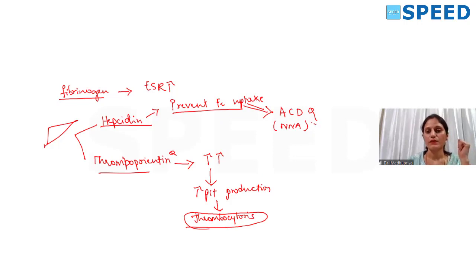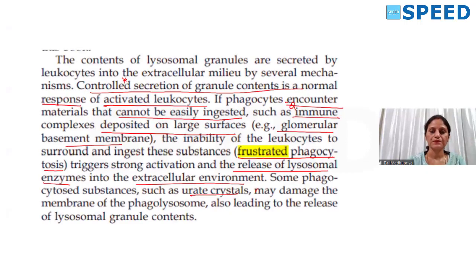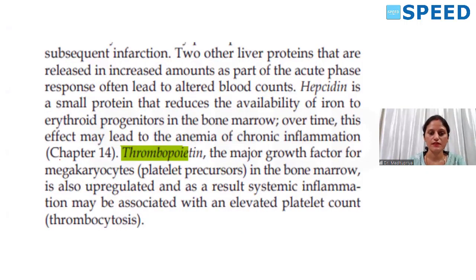Okay. So in chronic inflammation, hepcidin will cause NNA. In acute inflammation, thrombopoietin is going to cause thrombocytosis, and thrombopoietin is included as an acute phase reactant in the 10th edition of Robbins. So quickly recapitulating whatever was taught today. See, it is given in this 10th edition. This is a snap from Robbins.